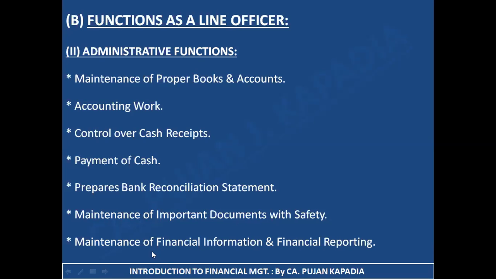And the last part is maintenance of financial information and financial reporting. Why is it necessary to maintain all the financial information? Because when my top management wants to take any decision, I can provide them up-to-date financial information so that they can easily take decisions on the basis of that information. And second one is financial reporting. That is, I should timely report all the activities under my department to the top management so that they can come to know what activities are actually being performed at the bottom and middle levels of management.